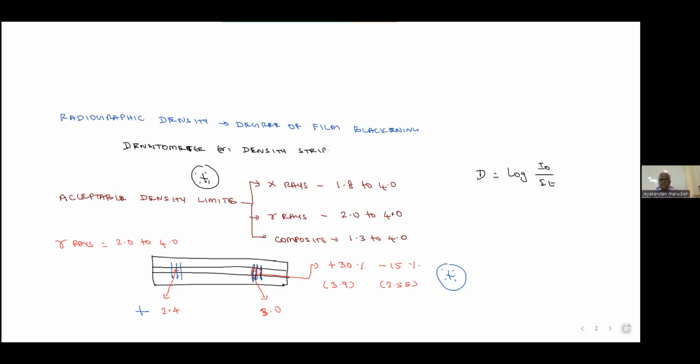See, radiography sensitivity, or we call it quality. The definition of sensitivity is the ability to detect a small defect. That is the general meaning of sensitivity. How will we measure the radiography sensitivity? IQI, or another name for IQI is penetrameters.